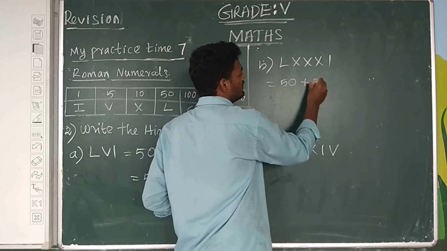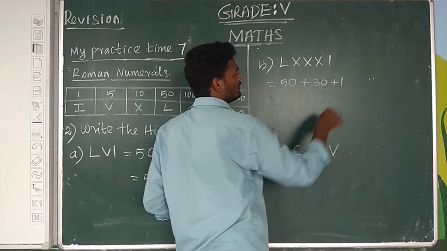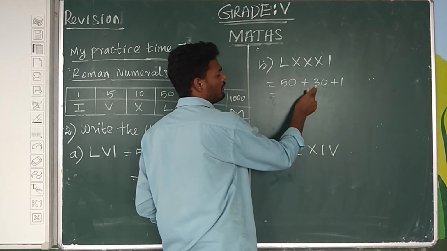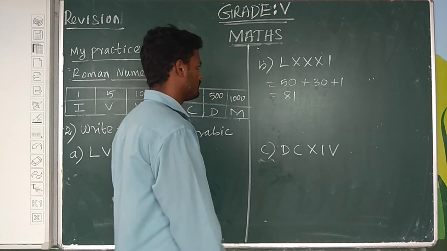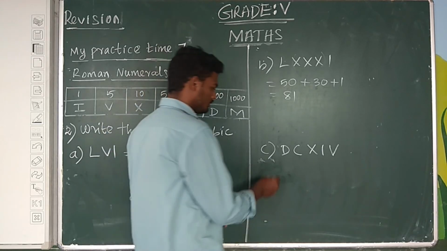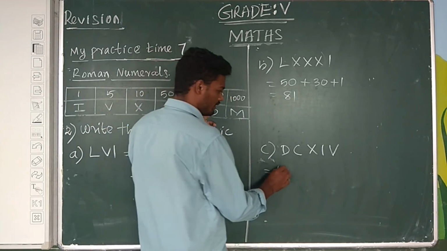Next one, L value is equal to 50, and triple X is 10 plus 10 plus 10, 30. I value is 1. Therefore 50 plus 30 is 80, and 80 plus 1 is 81.